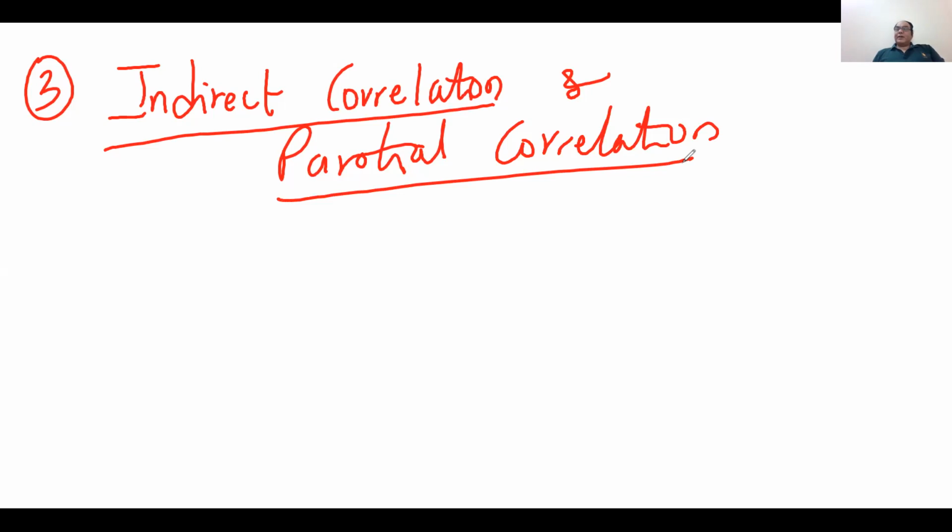Now, what is the indirect correlation and partial correlation? Let me explain one thing. Suppose there are three variables. One is the inflation rate, measured by the wholesale price index, another variable is the interest rate R, and the third variable is GDP.